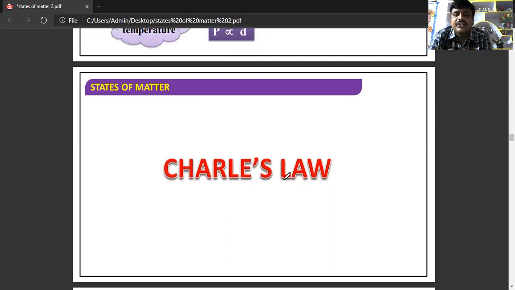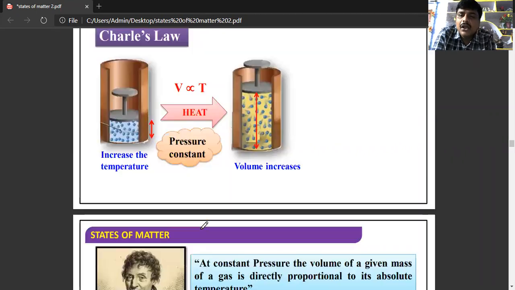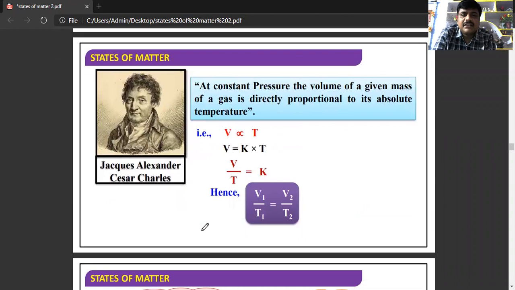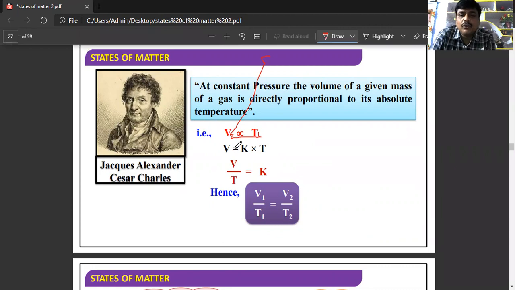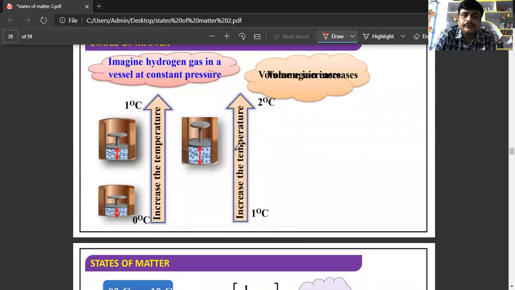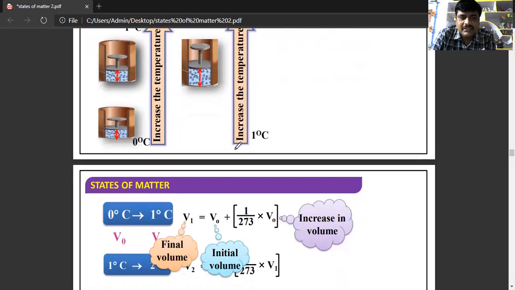So next one is Charles law. In the case of Charles law, pressure is always kept constant. So at constant pressure, the volume of a given mass of gas is directly proportional to the absolute temperature. That is V is directly proportional to T, or V by T is equal to K. So V1 by T1 is equal to V2 by T2. So that is about Charles law.